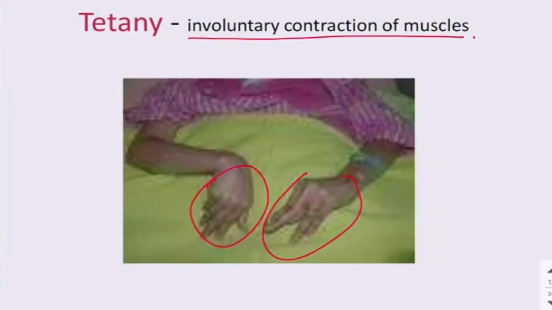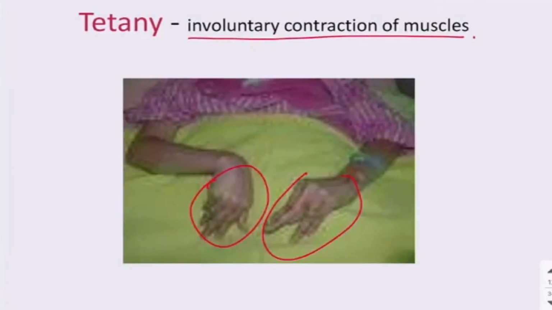Next mineral is phosphorus. It is also known as P. P is for phosphorus. What are the food sources of phosphorus? Phosphorus we get from milk, cheese, lean meat, poultry products, fish, whole grain cereals, legumes and nuts. So these are all the food sources of phosphorus.